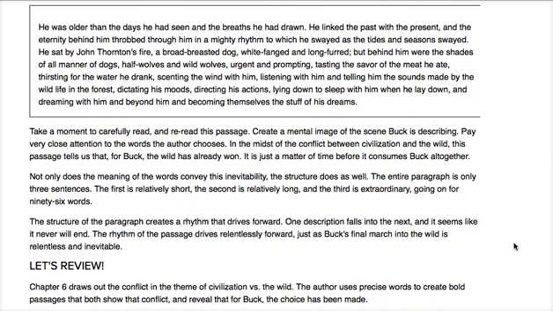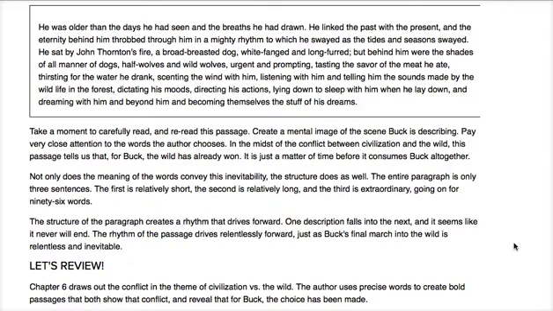Take a moment to carefully read and reread this passage. Create a mental image of the scene Buck is describing. So think about all of the generations of wildness that is behind Buck. Pay very close attention to the words the author chooses. In the midst of the conflict between civilization and the wild, this passage tells us that for Buck, the wild has already won. It's just a matter of time before it consumes Buck or overtakes him altogether.